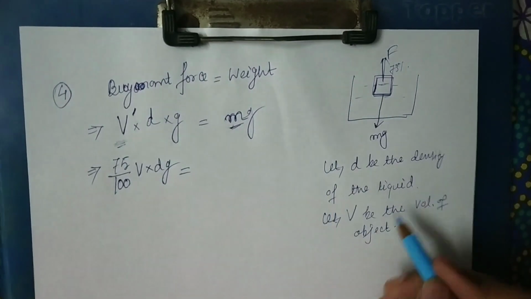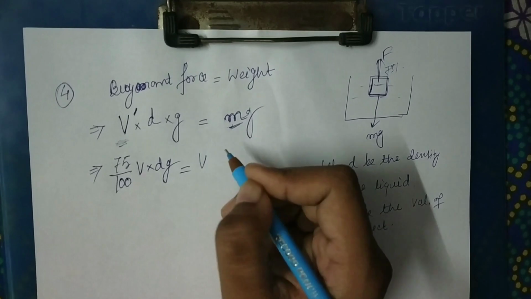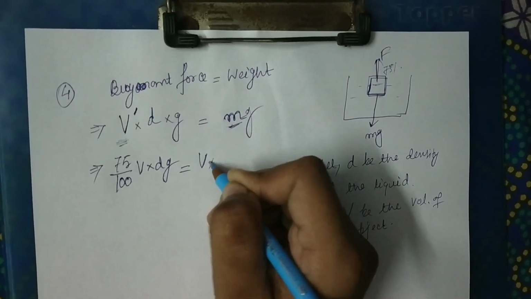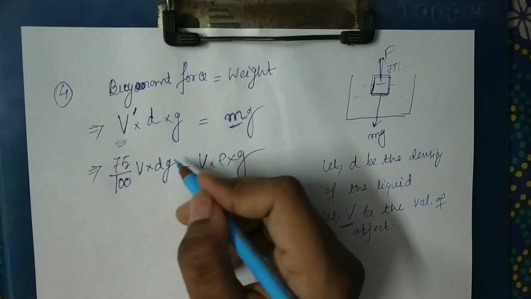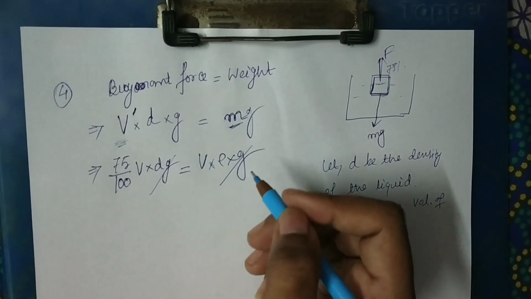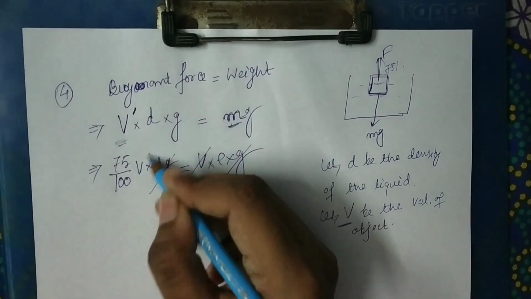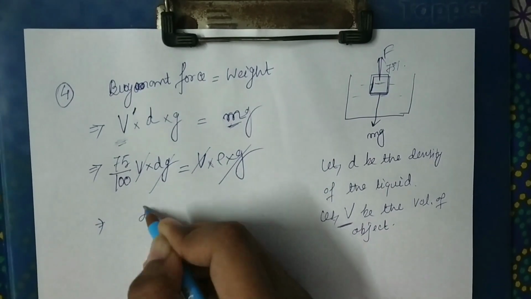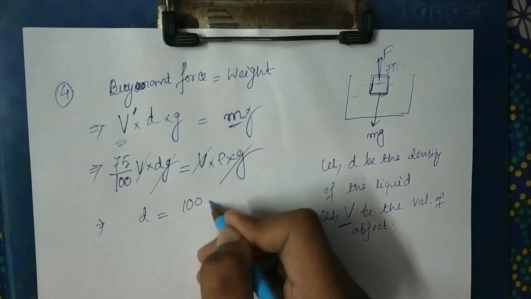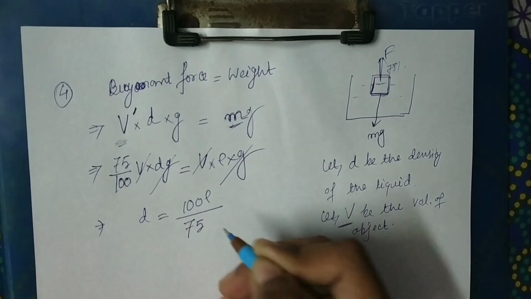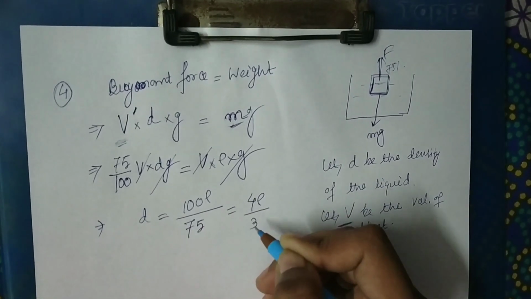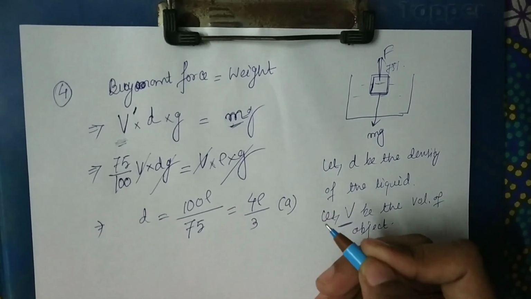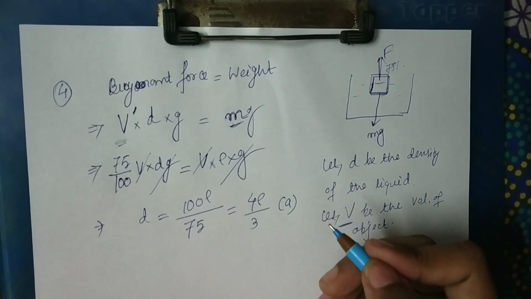Volume of the object is V and density of the object is given in the question, rho into G. So G gets cancelled, V also gets cancelled, D equals to 100 rho by 75. So it comes 4 rho by 3. Option A. So the answer is A.